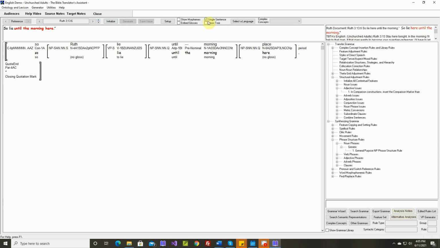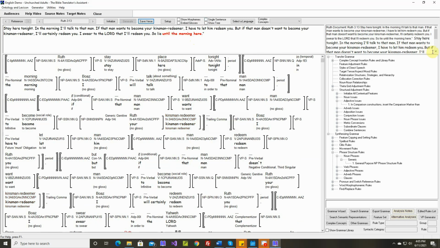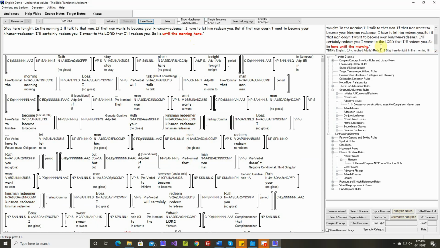That's the last sentence in the verse. Okay, same issue. So lie here until the morning. Okay, we're going to save it. That's up to the MTTs. And we're ready to work on verse 14.